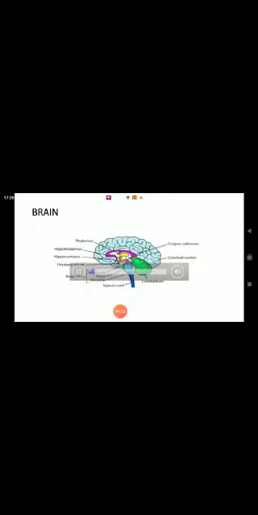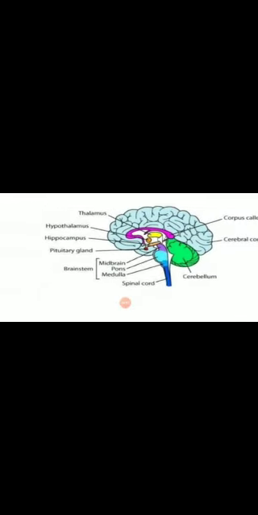This is a diagram of the brain. Please draw it in your notebook and label its different parts like cerebral hemisphere, thalamus, hypothalamus, the midbrain, the cerebellum, medulla oblongata.